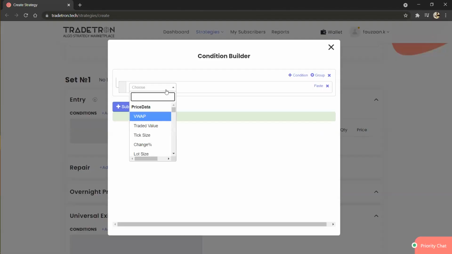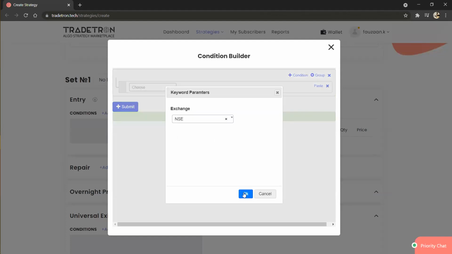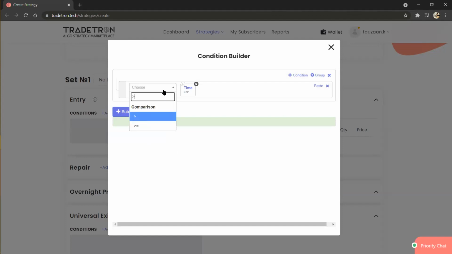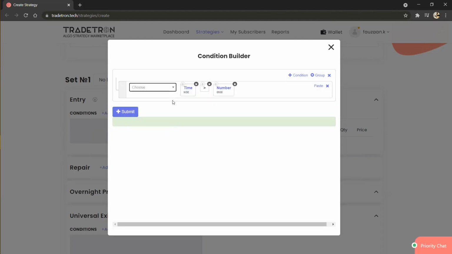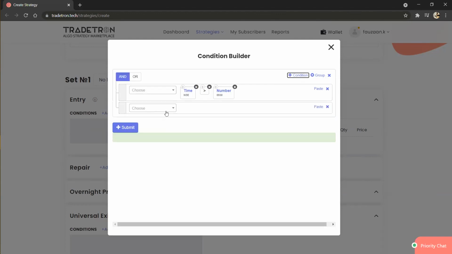I will take the first condition as time greater than a number, let's say 9:30 or 9:15, whatever you want. Here I am just taking an example of an EMA crossover.